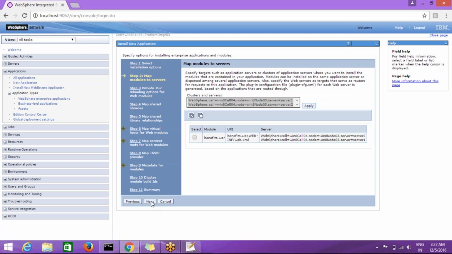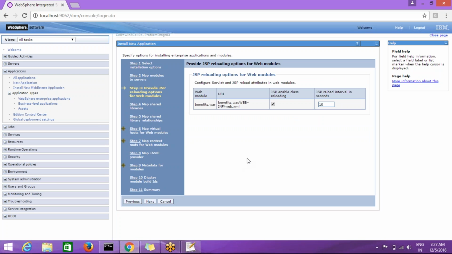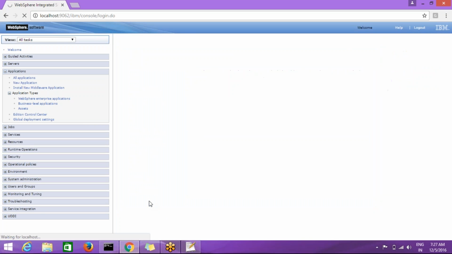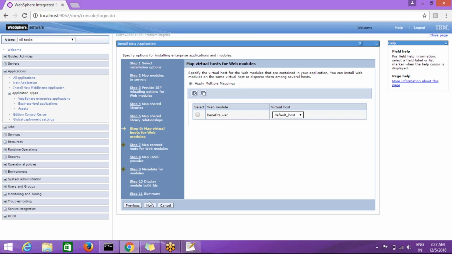Now click on next. Here nothing to do, just click on next. Here also nothing to do, just click on next, and next. Here we have to choose the virtual host.